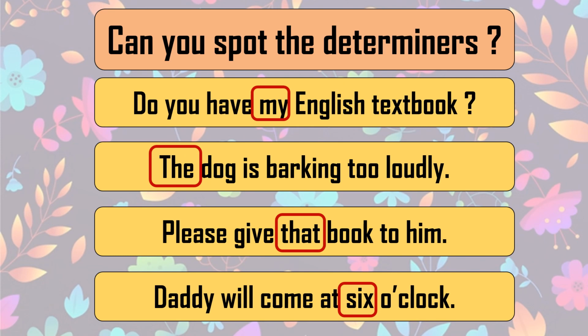So in today's session, we have seen the meaning of the term determiner and its four types. I hope you have got it clear. There is an activity in our book, so please do that activity and revise this term again and again. Whenever you go through sentences, just think about the word determiner and its different types. Okay, see you in the next session with a new topic. Till then, bye bye. Take care.